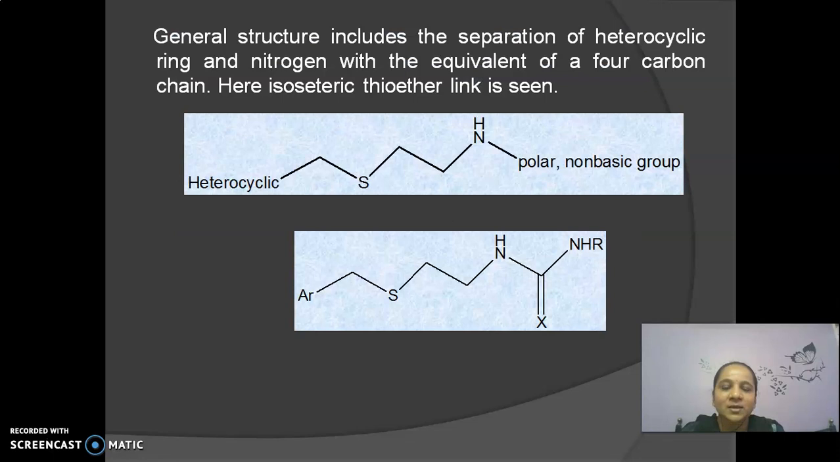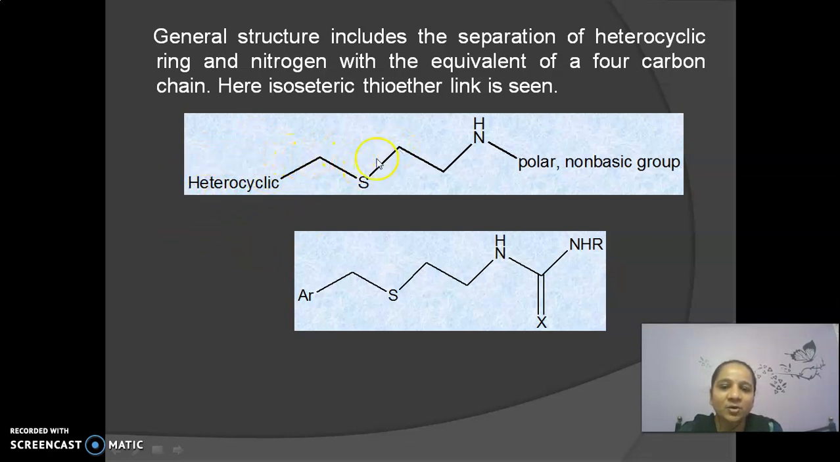And the next is, what is the general structure we get after making the structural modifications? From all these structures we find that the imidazole ring is not important for making an antagonist molecule for the H2 receptor, and that's why the general structure consists of a heterocyclic ring. It may be an imidazole ring, thiazole ring, furan ring, piperidine ring, or any heterocyclic ring,